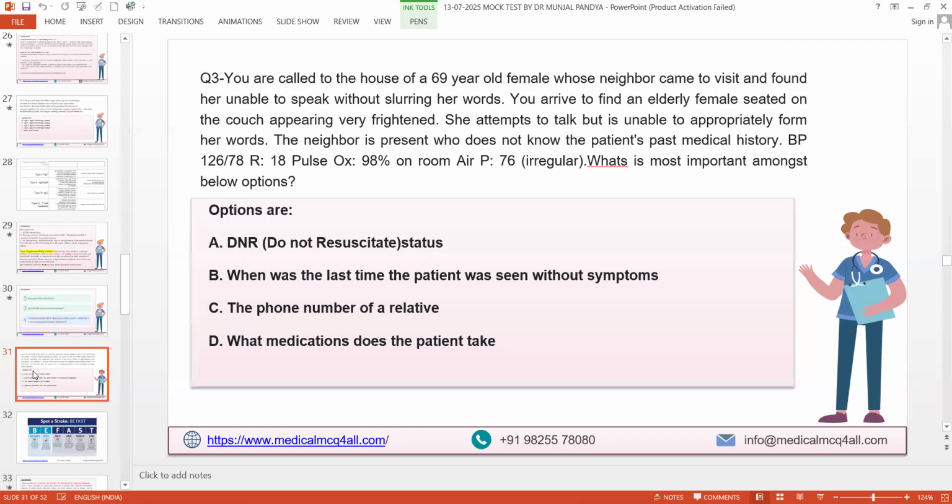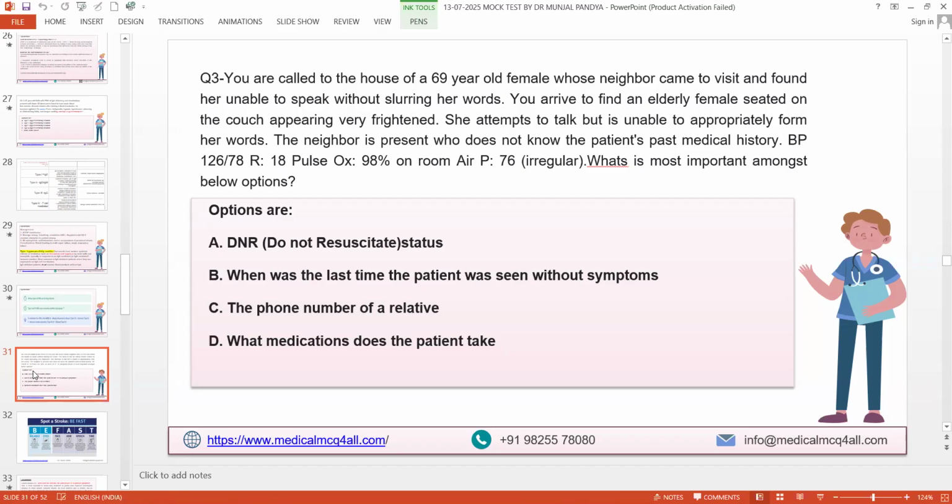The neighbor is present but does not know the patient's past medical history. BP is 126/78, respiratory rate is 18, oxygen saturation is 98% on room air, and pulse rate is 76 and looks irregular. What is the most important amongst the below options?